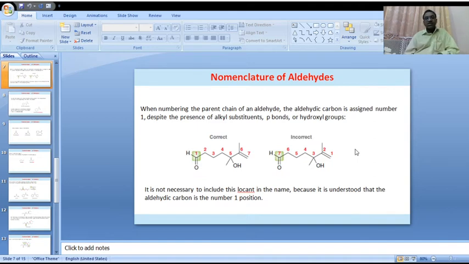It is not necessary to include this locant in the name because it is understood that the aldehydic carbon is the number 1 position. Generally, the aldehydic carbon should compulsorily be number 1 position. It is the correct process in the IUPAC system. Is it clear, all of you? Okay, students.